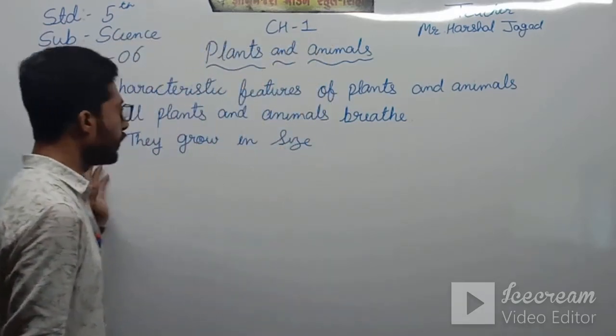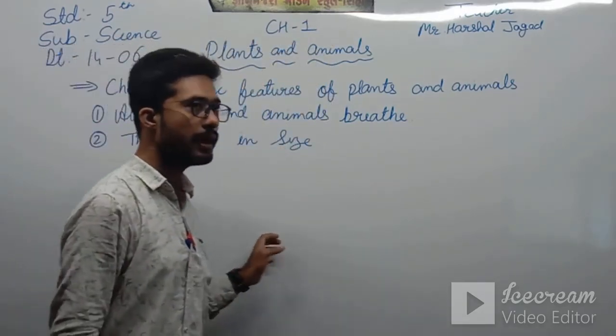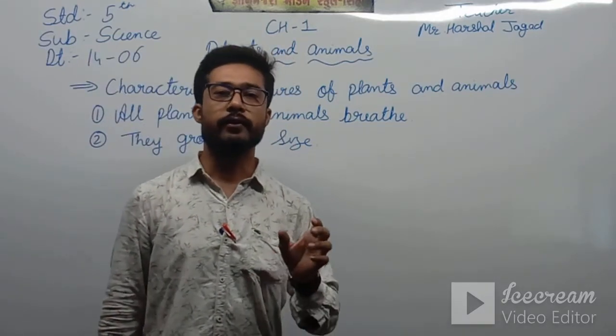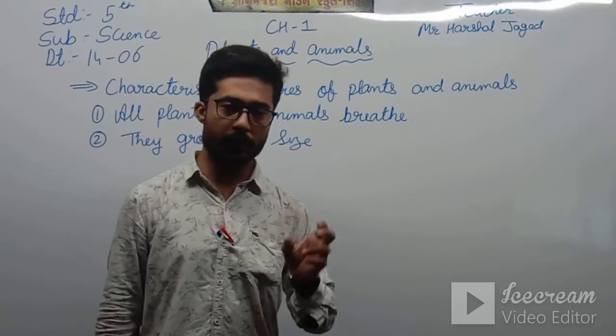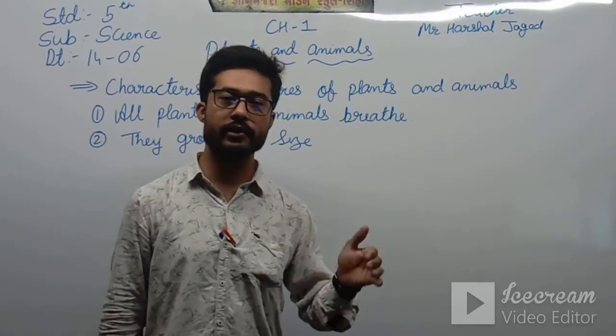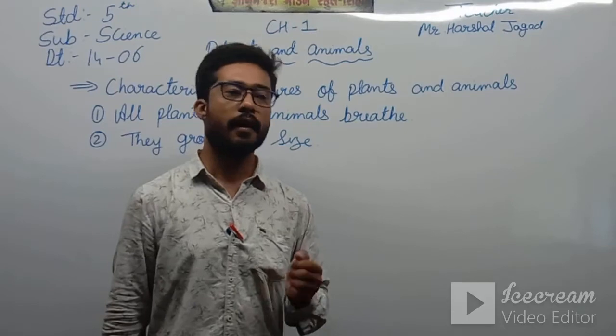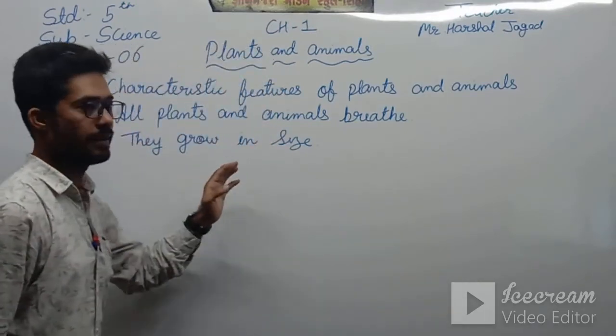Also, if we talk about the dog, the puppies are too small, and then as age goes on, they develop their body, so they grow in size.